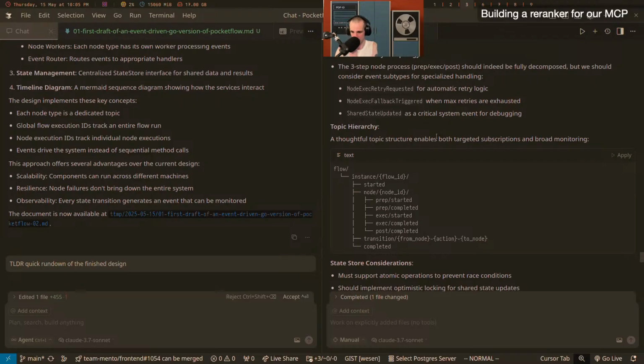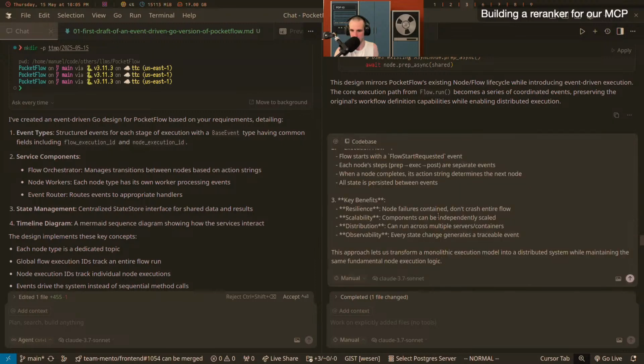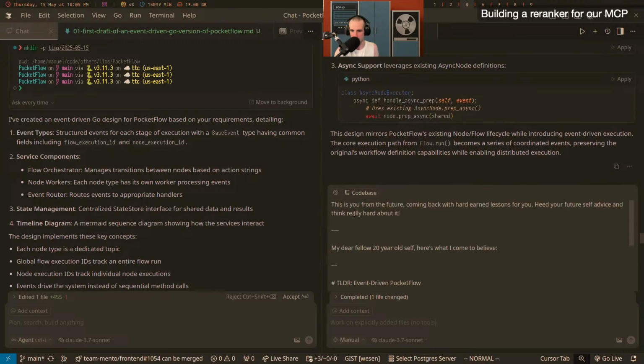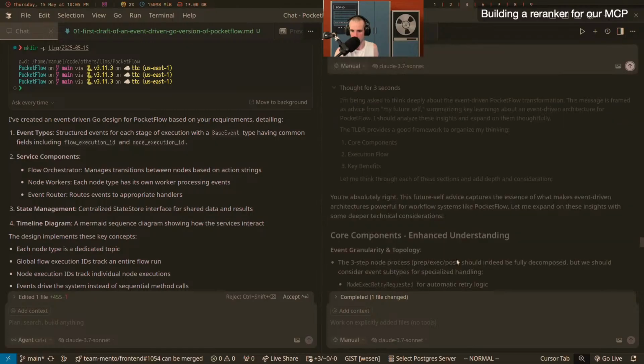However, it did miss the fact that these should be node types. So maybe it's just not clear. Let's edit this actually. Here's what I've come to believe, and let's edit all of this out.